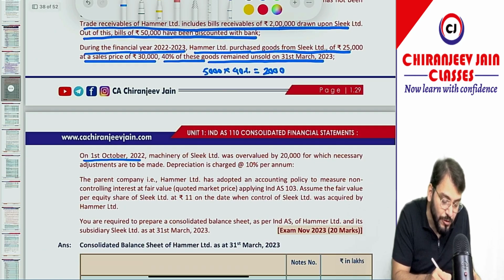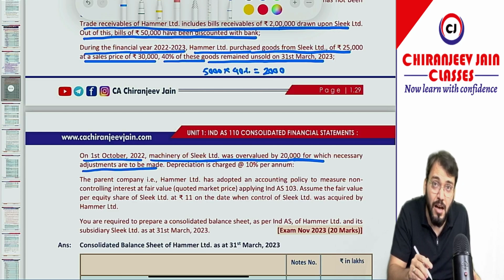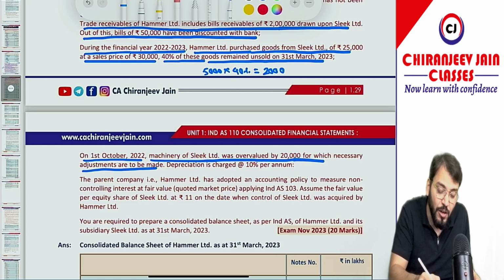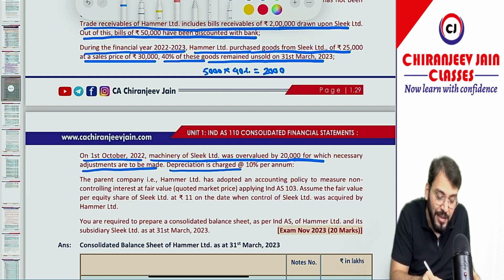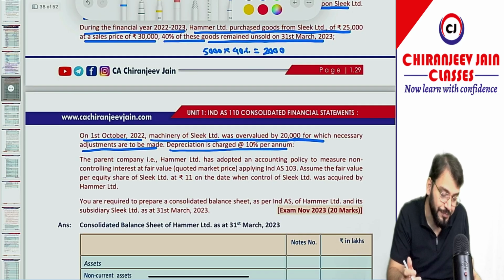On 1st October 2022, machinery of Sikh Limited was overvalued by 20,000, for which necessary adjustment is to be made. They have given the fair value loss only on the date of acquisition. It was overvalued, so we should decrease machinery by 20,000. The depreciation is charged at a rate of 10% per annum. So we need to also provide the post acquisition depreciation effect. Of course, if there is a loss, there will be some saving in depreciation.